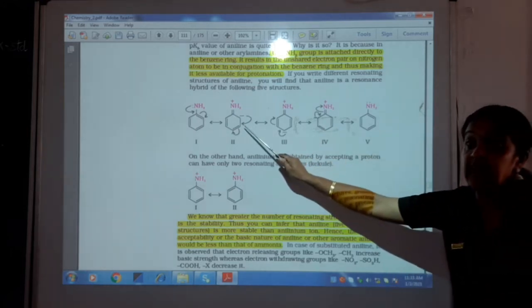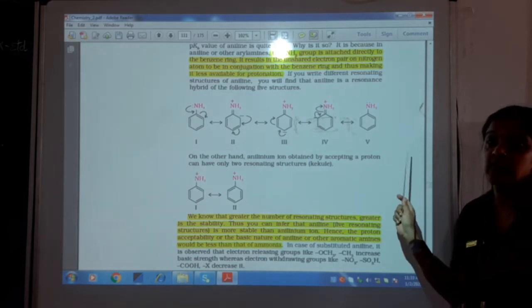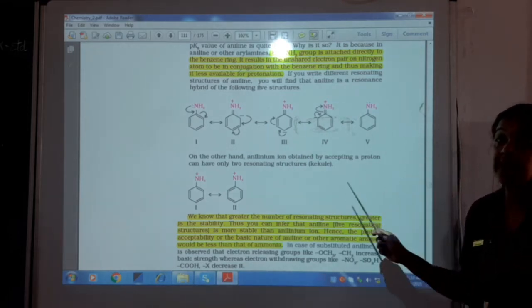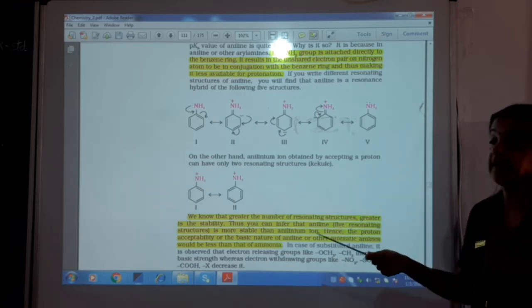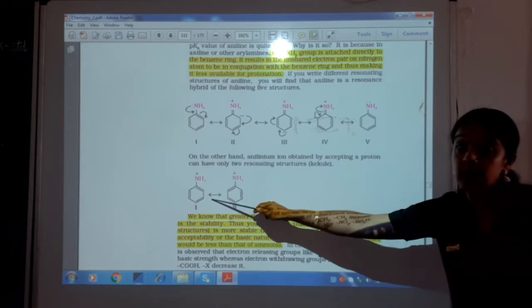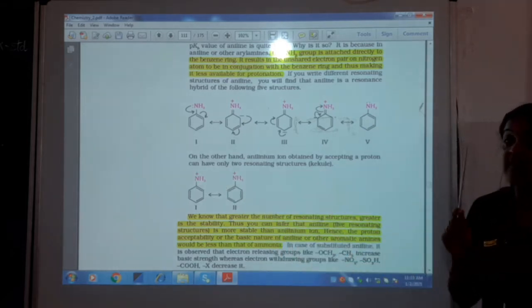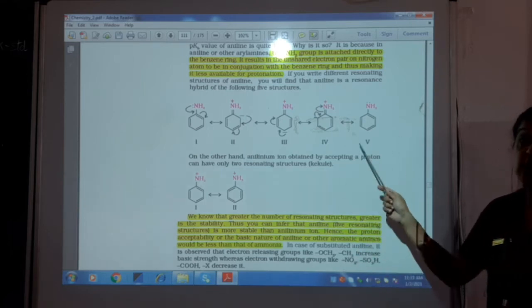When you take aniline, which is an aromatic amine, there are definite resonance structures possible, which makes it resonance stabilized and therefore more stable. But in the anilinium ion, the ammonium salt of benzene, only one resonance structure is possible. So this shows which is more stable here.